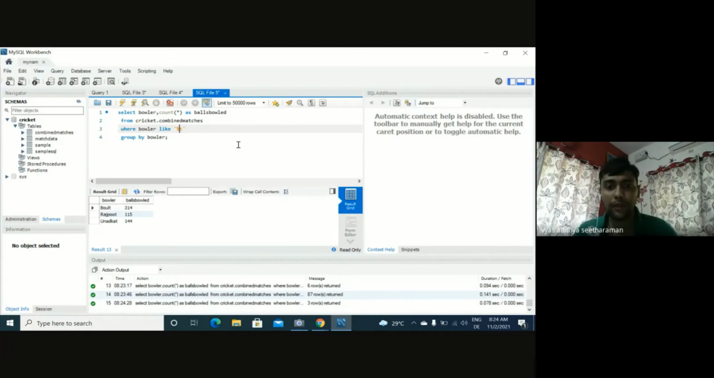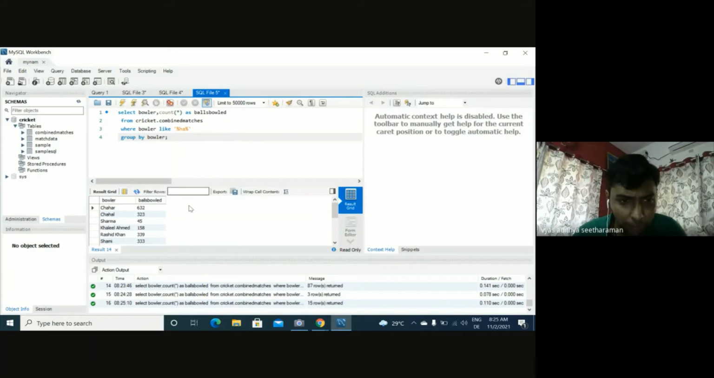Okay. Similarly, we could also do a percentage on either side. So starting and ending can be anything, but in between we want a sequence of letters. Suppose I want a sequence of letters like HA, in that order, and starting and ending can be anything. Like, for example, Chahar, or Yuzvendra Chahal. I want to output these kind of names. So I'm saying starting can be any letter, ending can be any letter, but somewhere in between HA has to come in that order. So let me run that query now.